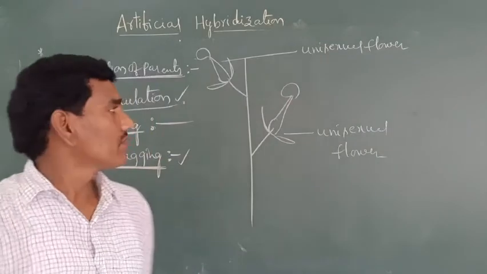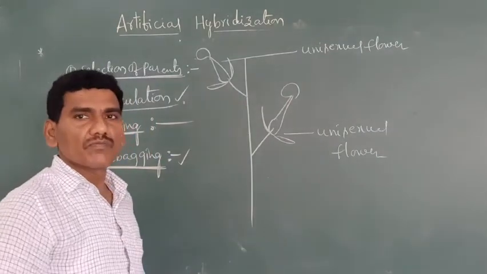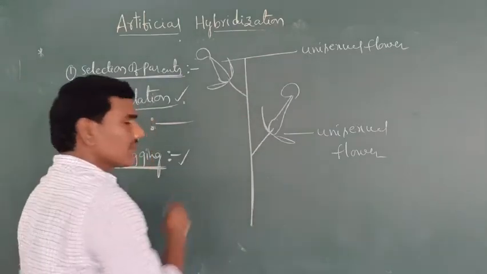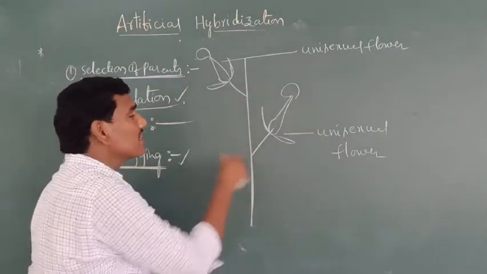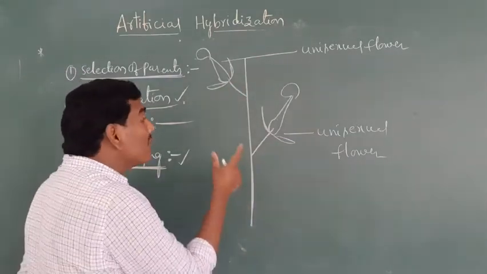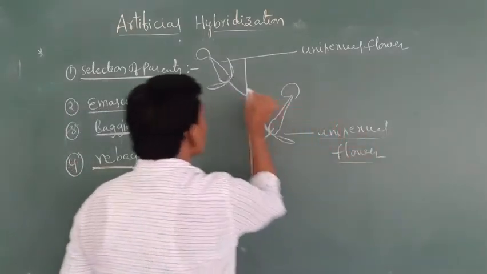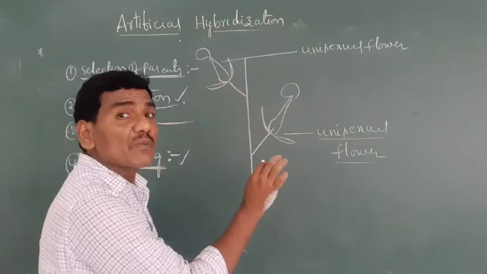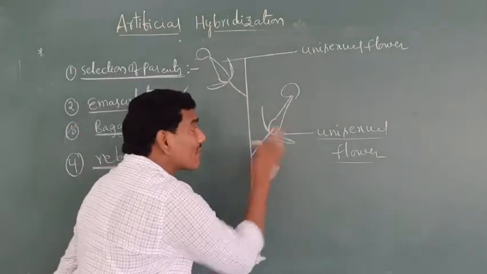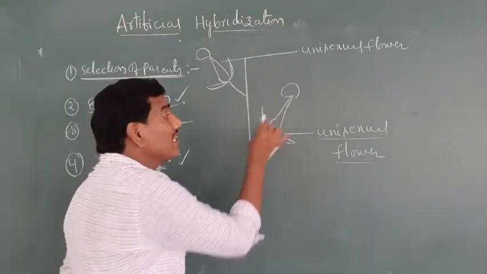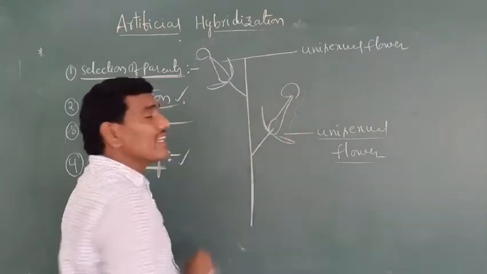The last one is, for example, this is the female parent. This is one female parent. When the female parent produces unisexual flowers, if you clearly observe this flower, only the stigmatic surface, only the pistil, is there.